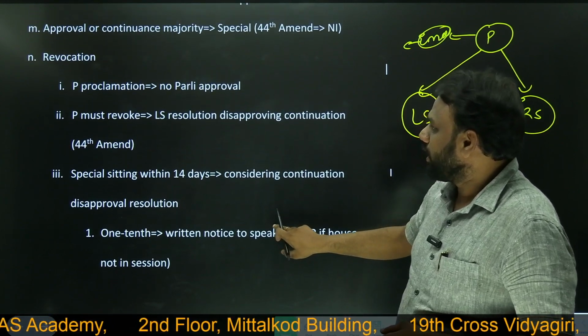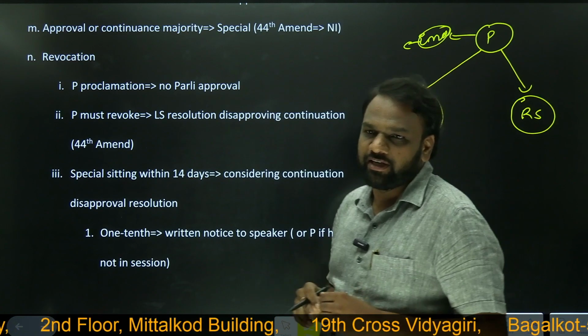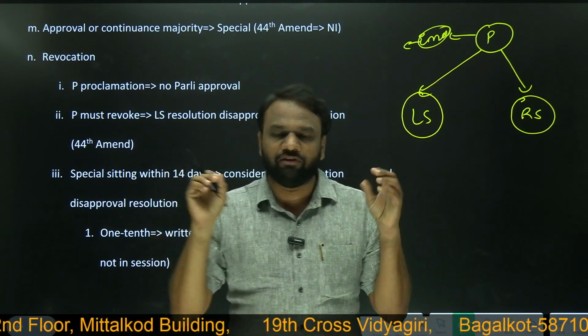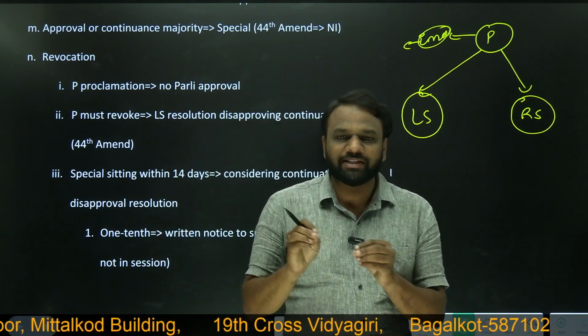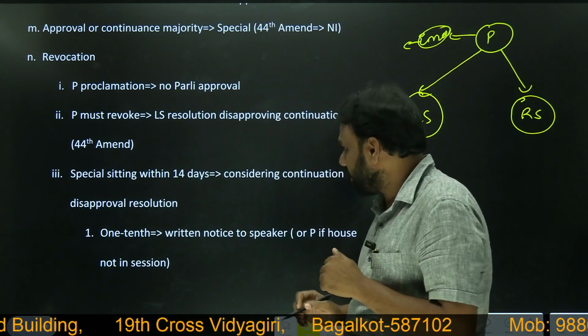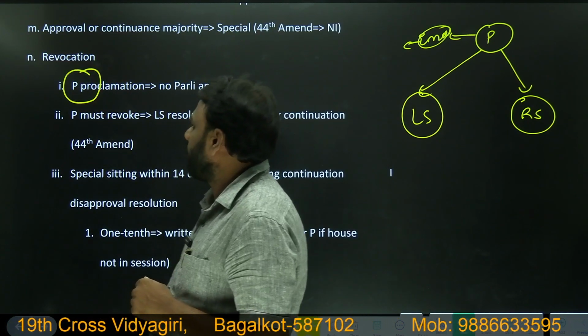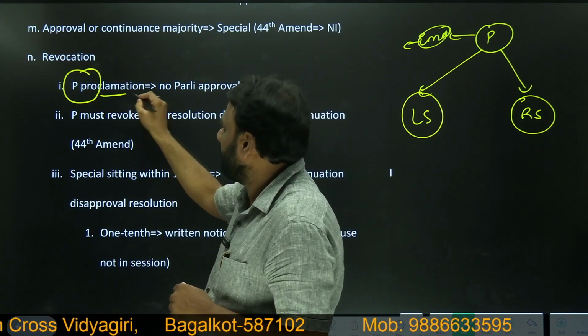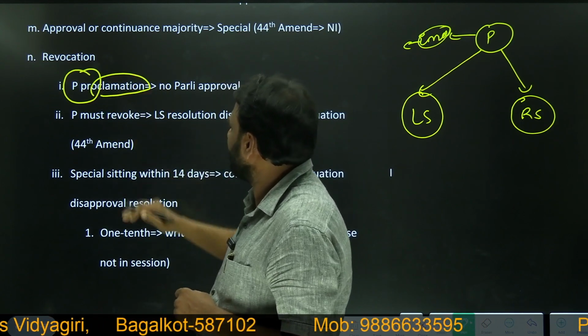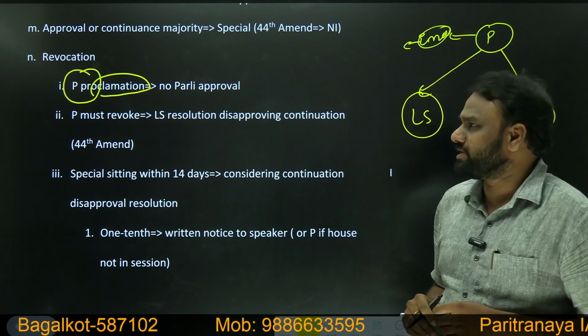Next, revocation. So what is revocation? Once we have declared an emergency, if we want to take back the emergency, if we want to withdraw the emergency, we call it revocation of emergency. So who has this power to revoke? Very important. The President has the power to revoke the emergency.